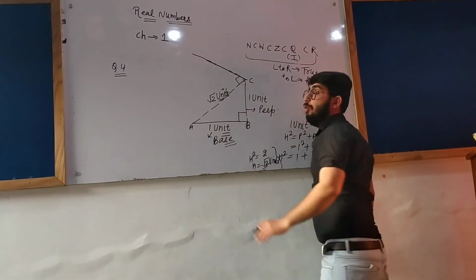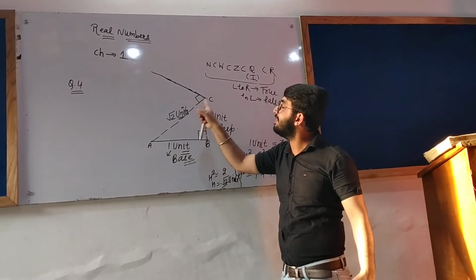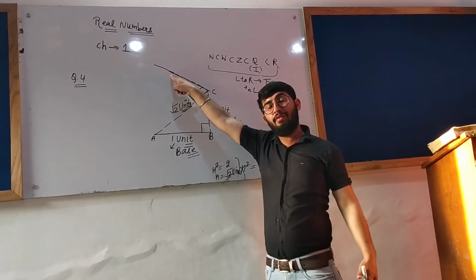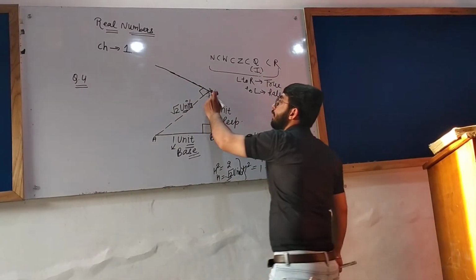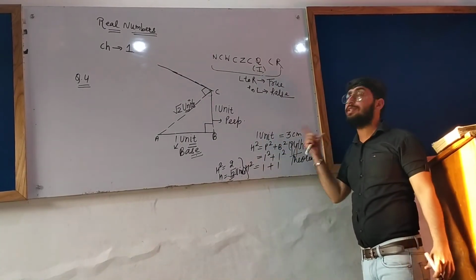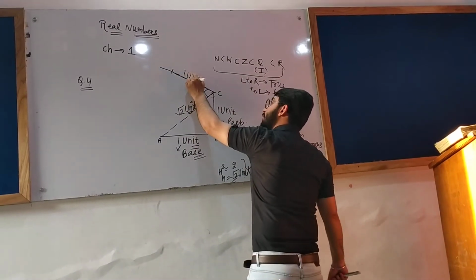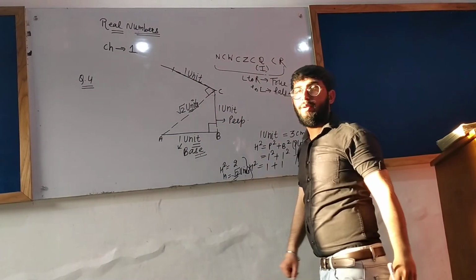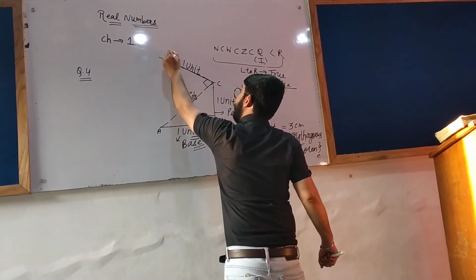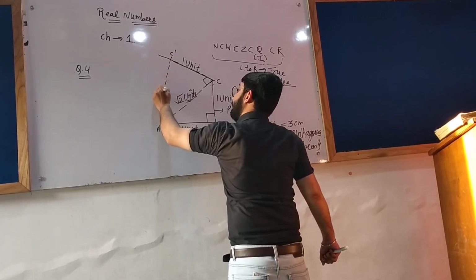AC is now the base for the next triangle. You have drawn the right angle with the protractor. Now from C, cut a length of 3 cm, because I have taken 1 unit equals 3 cm. Let this be 1 unit, that is 3 cm. Now let this point be C dash, and join it from point A.